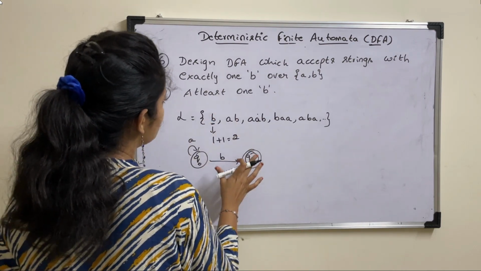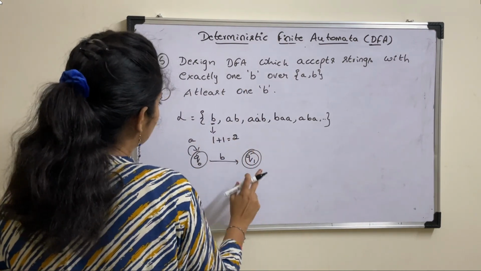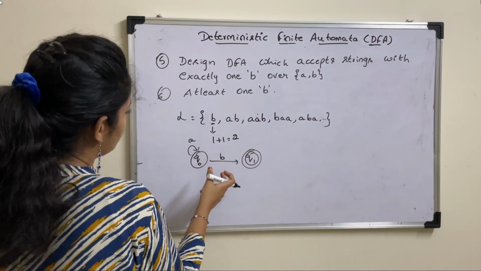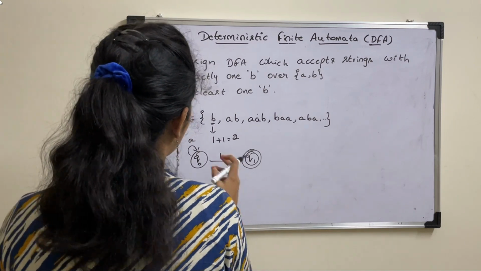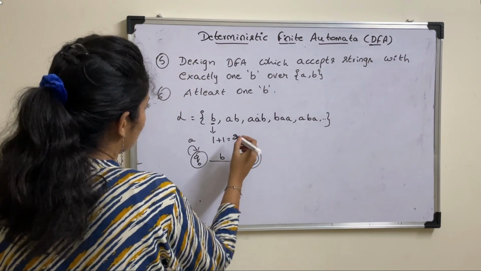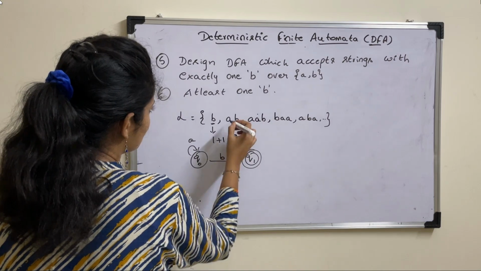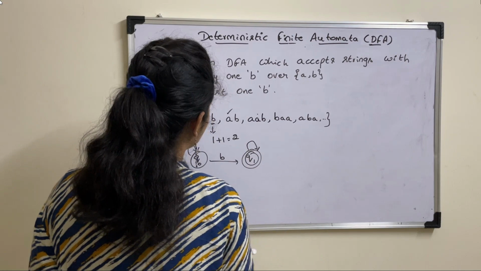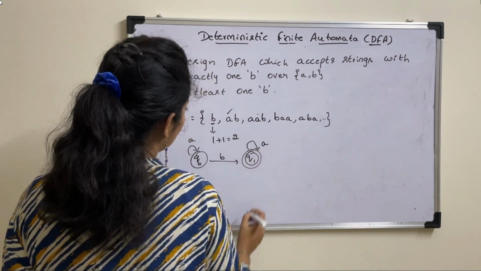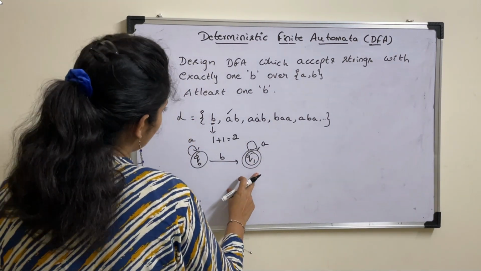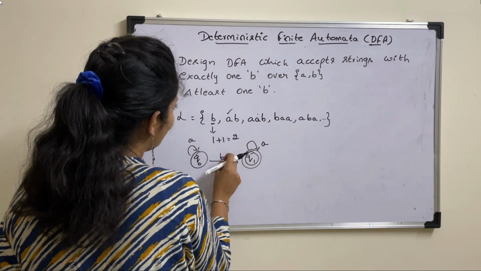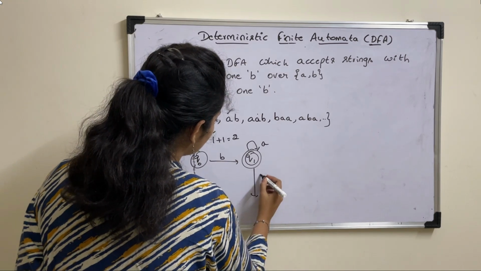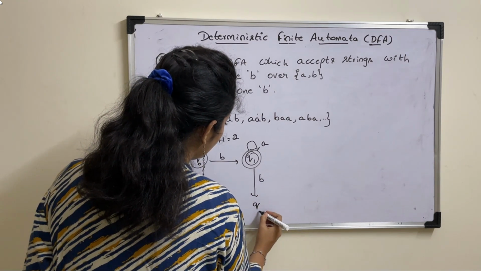Here your string should contain exactly one B. That's the only condition. A string can have A's before B or after B. So you will get AB from this, which is allowed. Then next on Q1. On Q1 you can apply A. Can you apply B on Q1? No, because your string should contain only single B, exactly one B. So on B, it should move to dead state.